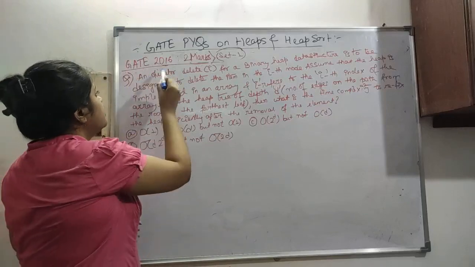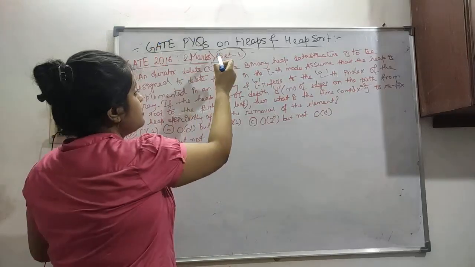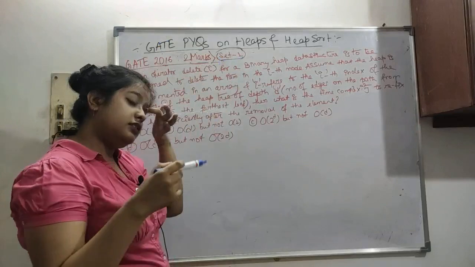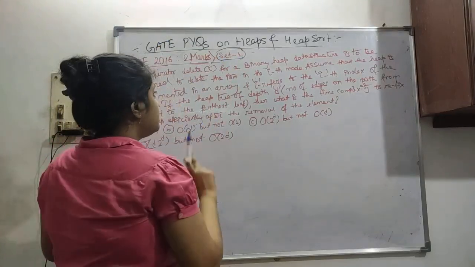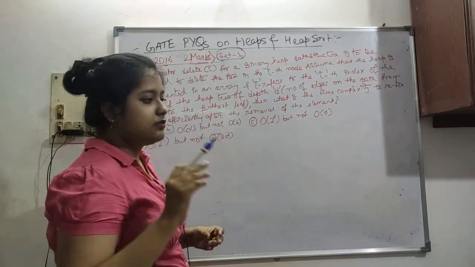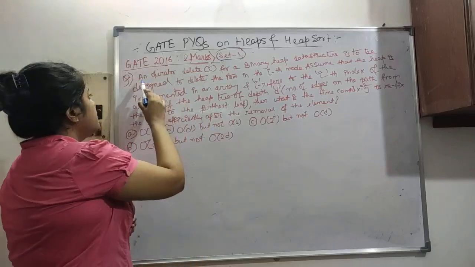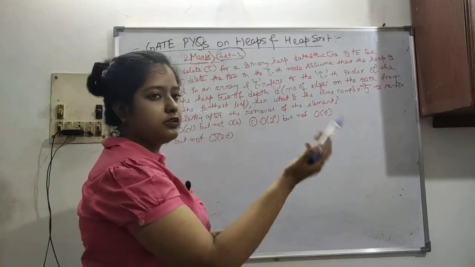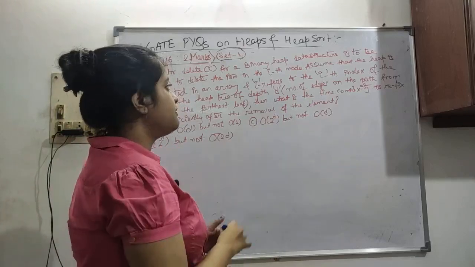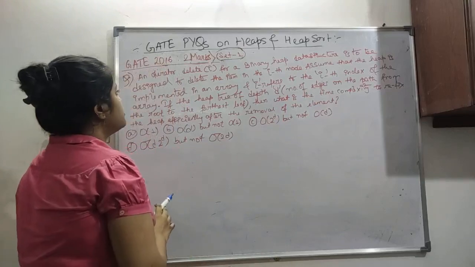Now, the 2016 two-marks question was asking set 1. The previous 2015 question was asking set 3. I didn't write it out, but please write it in your notebook if needed. Maybe you might have some query about the question, you can just google it out. 2015 set 3, you can get the question.